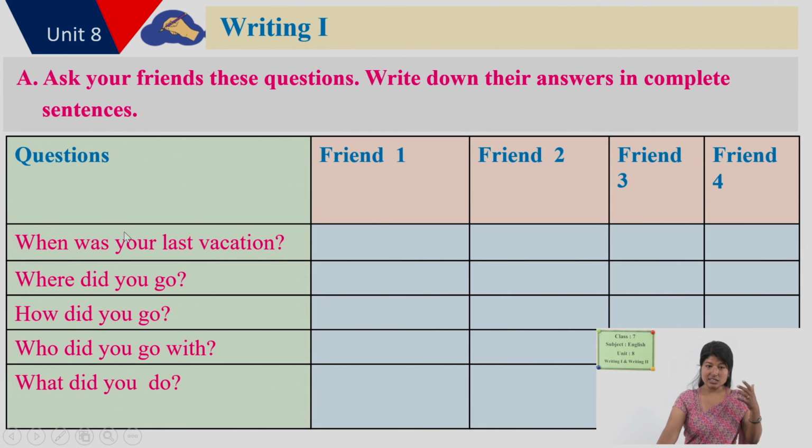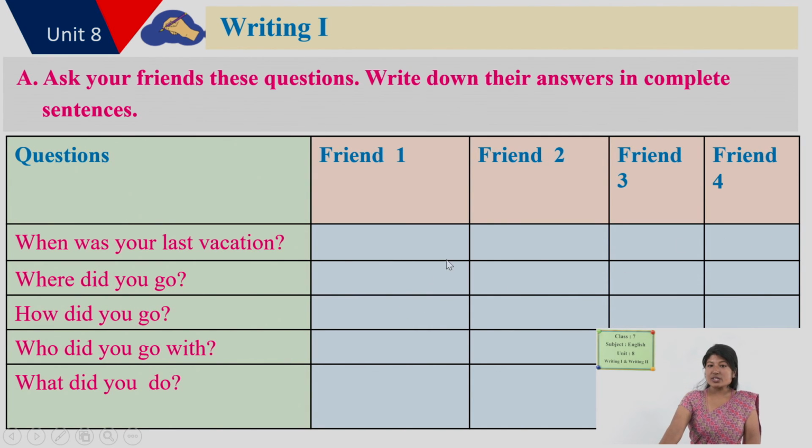Actually, instead of sharing your own, here you are asking your friends. Friend 1, 2, 3, 4 means you are going to ask 4 different friends about their experience of the vacation. You ask all these 5 questions to your friend, get information from them and write it in these columns.